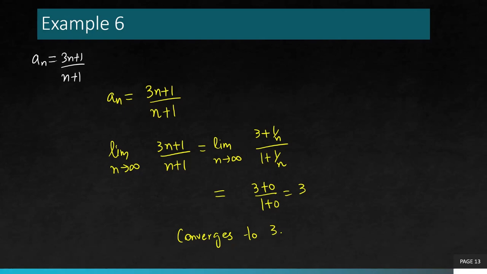What I want you to do when you're going through these slides and examples, you can draw these function graphs maybe in Desmos and you can see the behavior of the functions. So you will find the terms or the function approaching towards 3. It's like a horizontal asymptote if you remember from calculus. So, okay, here we got the answer: convergent, and it converges to 3.